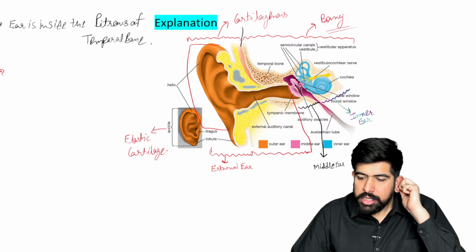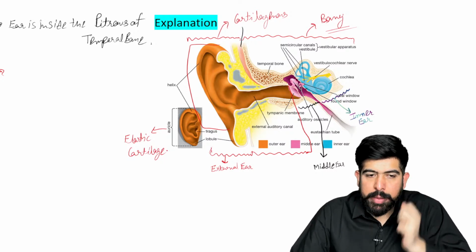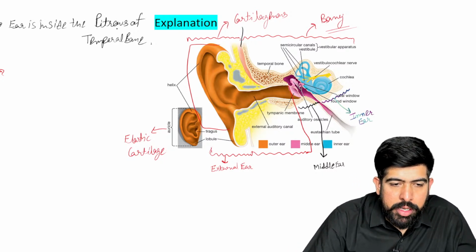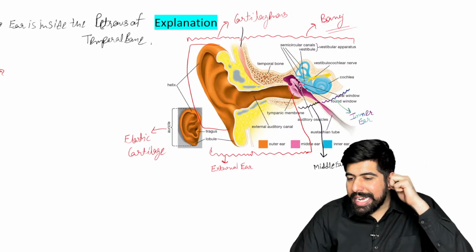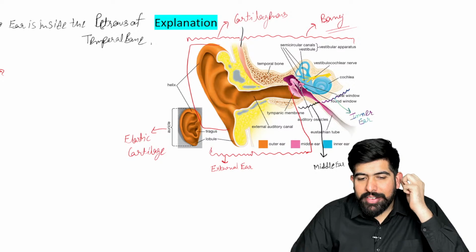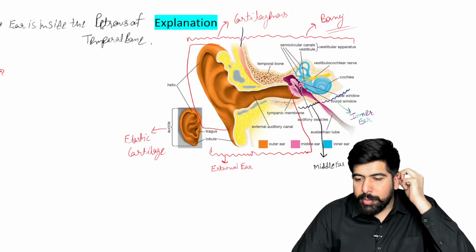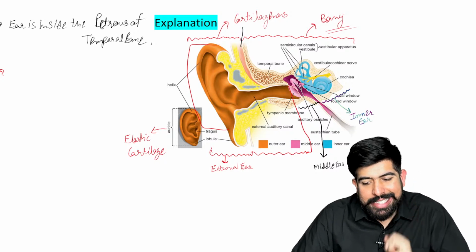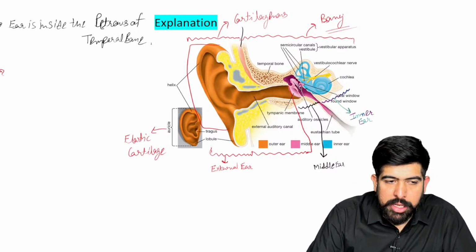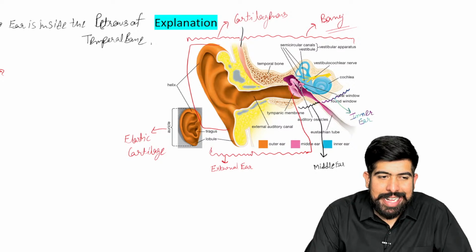Okay, elastic cartilage. And please remember, because it is made up of elastic cartilage, that's why it is very elastic. You can see it is very mobile, a little bit mobile, we can move it. So that's why this auricle is made up of elastic cartilage.